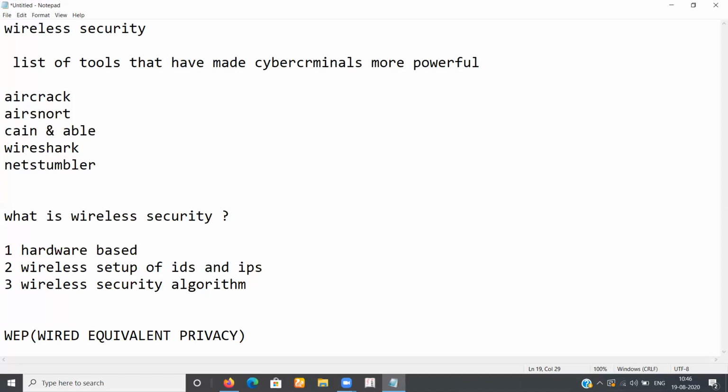It is the oldest security algorithm, from 1999. It uses the initialization vector, IV, method. The very first version of the WEP algorithm was not strong enough, but after the update of this privacy algorithm, it became a stronger algorithm.